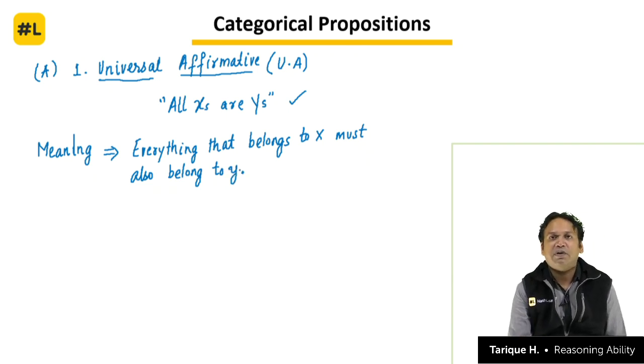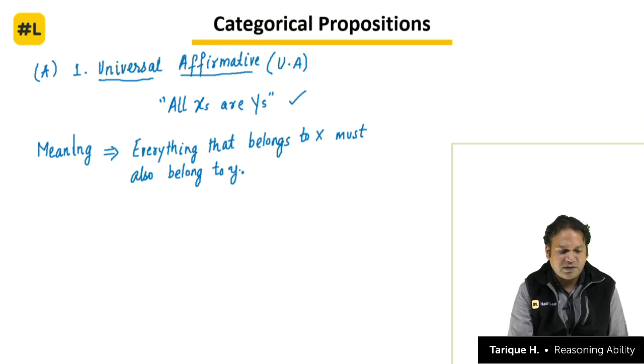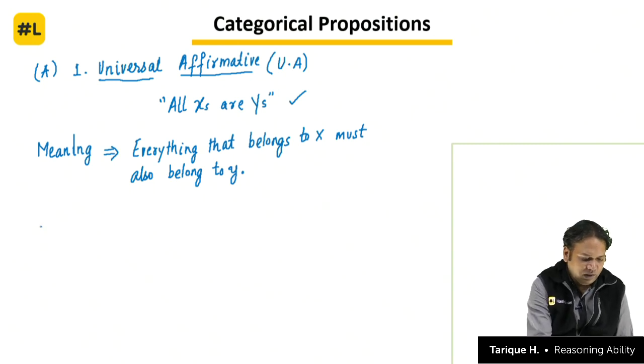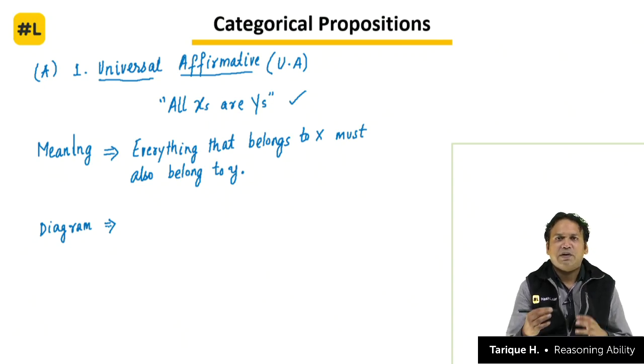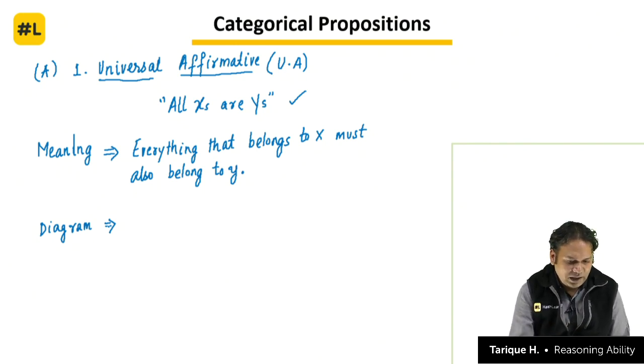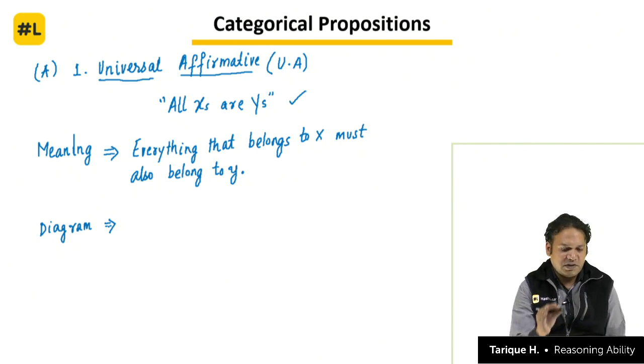First thing to understand about the statement is its meaning. How do we represent this statement using a diagram? So the next thing to understand is the diagram. This is what we are going to do with every statement, without being in any hurry, understanding from the fundamentals so that your concepts become so strong you don't have to revise the topic again, okay? Everything that belongs to x must also belong to y.